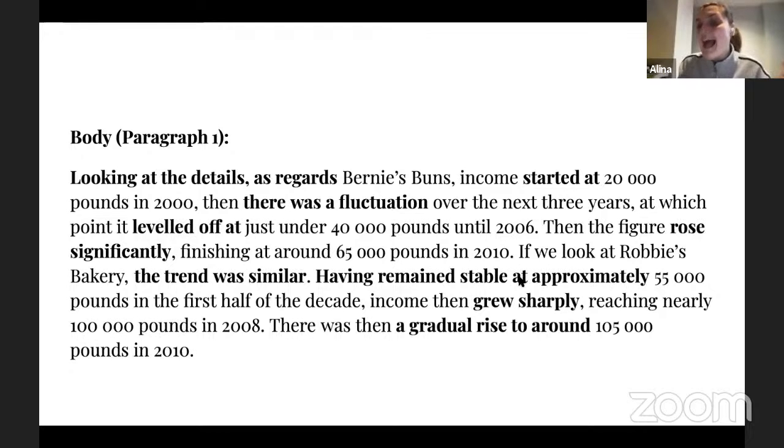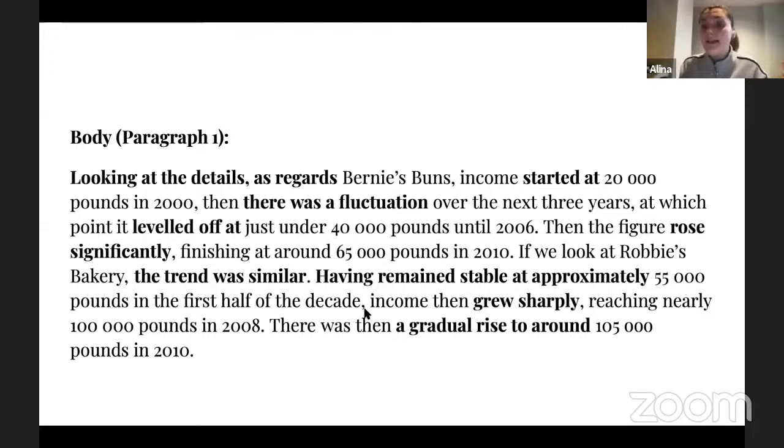And then, again, at approximately £55,000 in the first half of the decade, right? Guys, make sure that you use approximately, about, around. All those options are really good to kind of prove the fact that, well, those are not the exact numbers because you cannot really see them, right? It's just a graph. It's not like some sort of a statistics instrument or tool you use to be very exact, right? So make sure that you use this in English. You see that I'm using approximately, then I'm trying to show the fact that my vocabulary is diverse and I'm using around. So just keep playing with that, right?